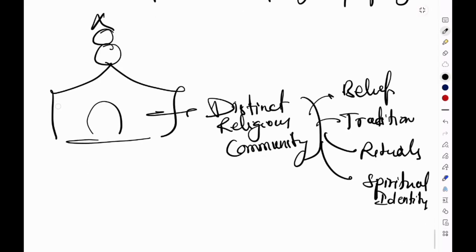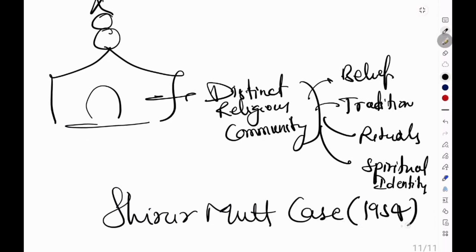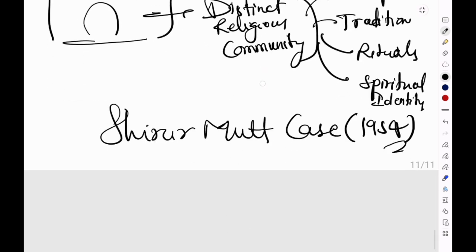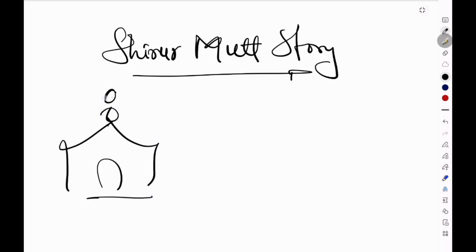The answer lies in the historic Shirur Mutt case of 1954. So what was the story of the Shirur Mutt case? In present day Karnataka there exists an ancient religious institution, that is the Shirur Mutt. It belonged to a religious tradition within Hinduism.